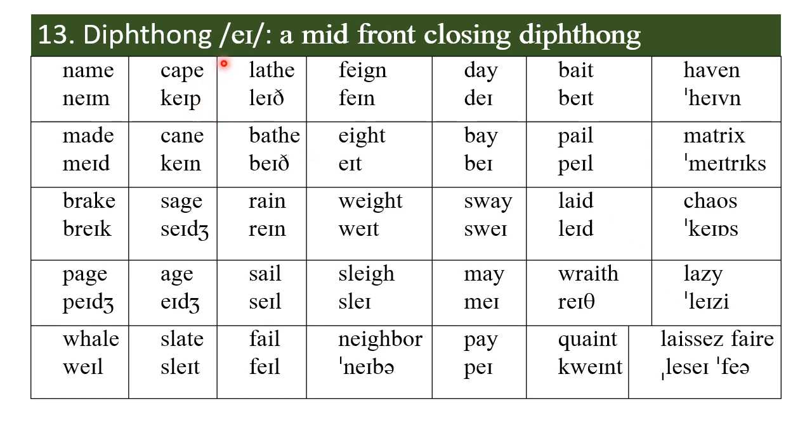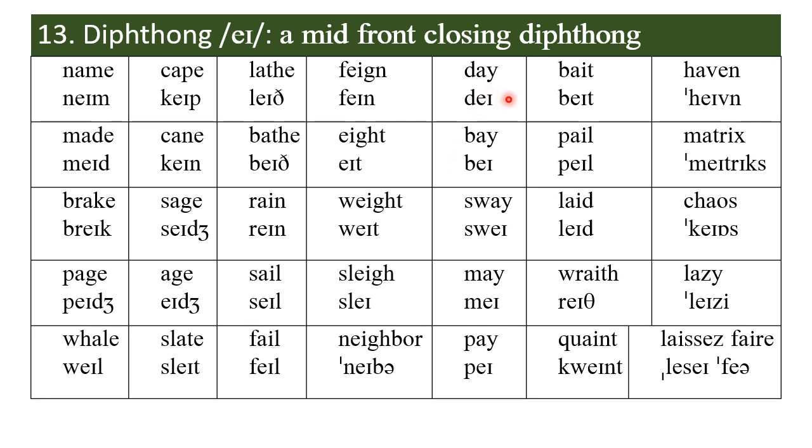And you have seen the occurrence of this vowel in these words. In this first column, it occurs in A, and in this column, it occurs in A too. In lathe and bathe it occurs in A. But in rain, sail, and fail, it occurs in AI. And in feign, eight, wait, slay, neighbor, it occurs in EI.